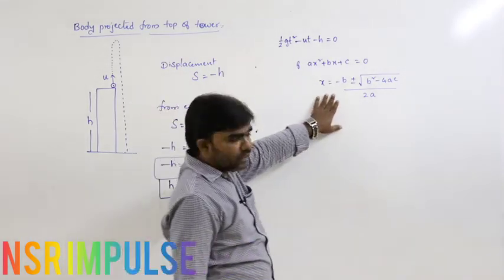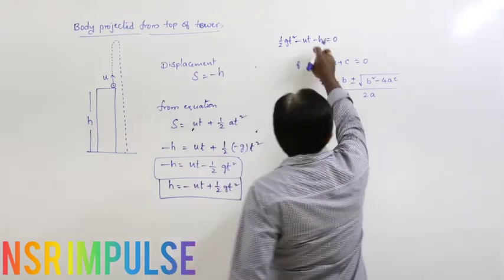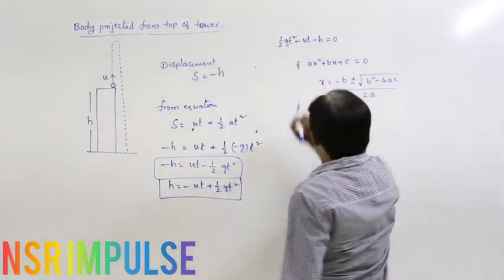This is the quadratic equation roots. Based on this, here also we can find out the roots.